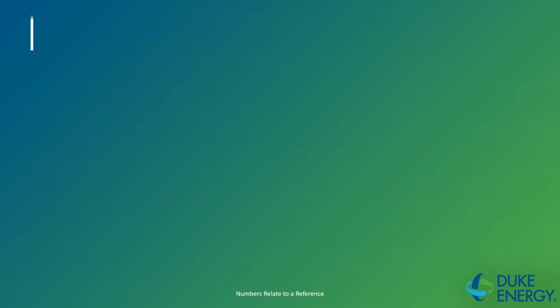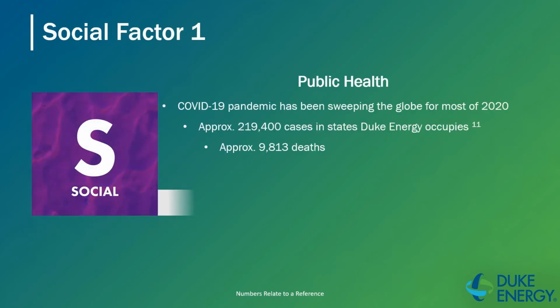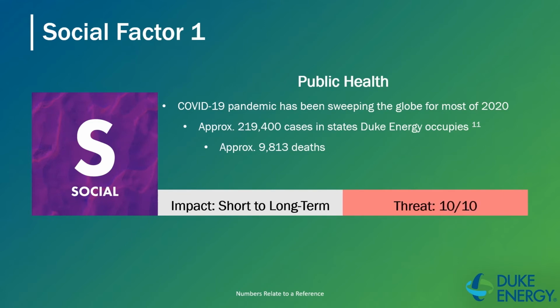Moving on to social factors, public health is a big concern. As previously mentioned, COVID-19 is a global pandemic that has been happening for most of 2020. In the 7 states that Duke Energy occupies, there are approximately 219,000 cases with almost 10,000 deaths. This global pandemic is a huge threat to the public health of employees and citizens. There is no end in sight for this pandemic, and it could even get worse. The company must continue to stay as safe as possible and follow CDC guidelines and help their customers where they can.